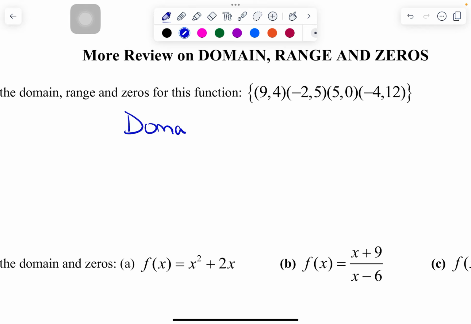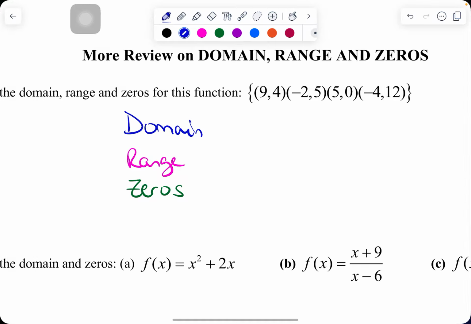You can do D for domain. I'm fine with that. You can do R for range. Totally cool. And I am perfectly content with Z for zeros. Please do not, though, just list out points or list out values and assume that I will figure out which one's which. You need to tell me which one's which.